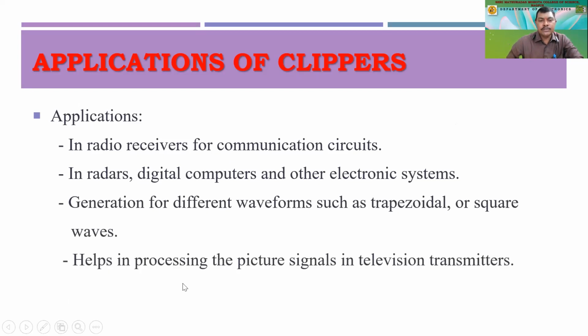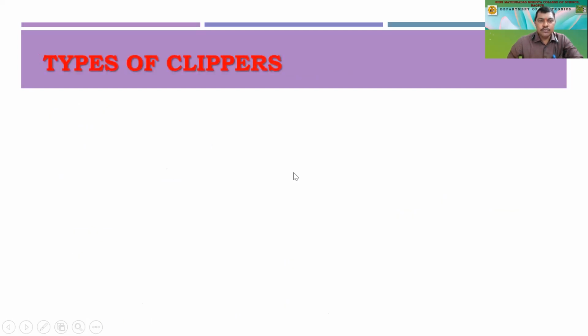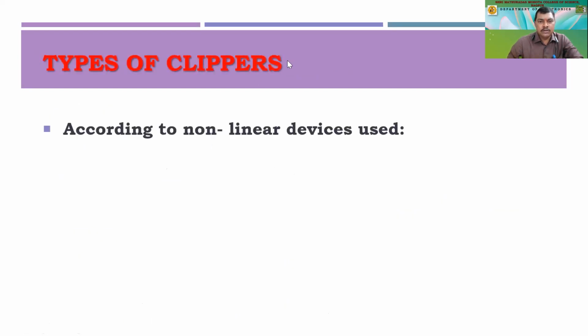Then we are having helps in processing the picture signals in television transmitters. We are also using this in television receivers for separating the synchronizing signals from composite picture signals, right? So these are some of the applications of clippers that we are studying today. So, types of clippers.